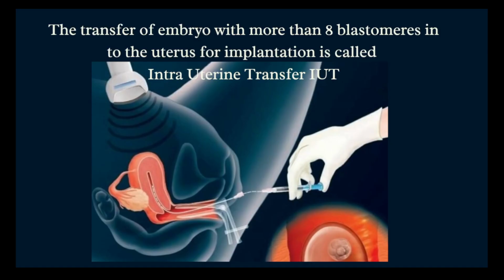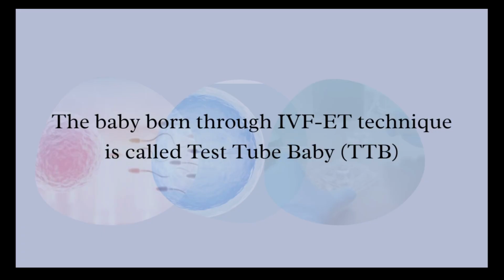Sometimes an embryo with more than 8 blastomeres is transferred into the uterus for implantation. If it is transferred to the uterus directly, then we call it intrauterine transfer or IUT. Now the baby born through this IVF-ET technology is called a test tube baby.